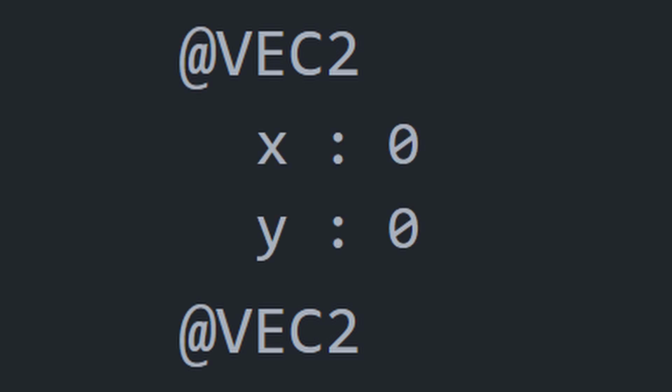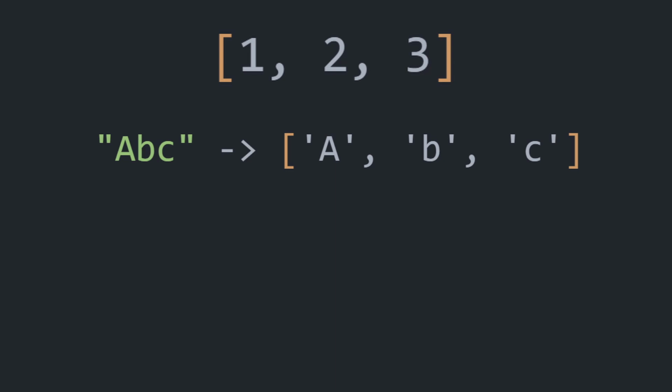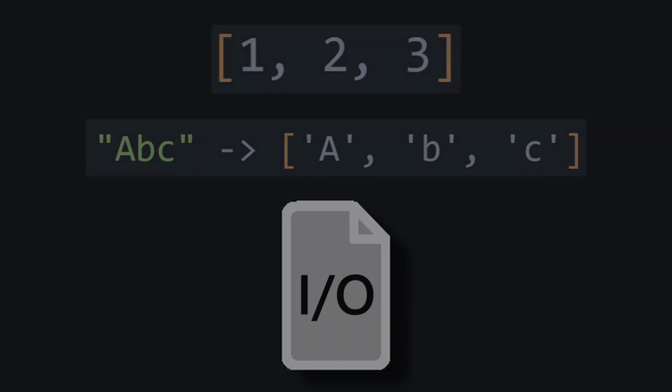You can even choose between a default and a custom constructor when creating a new object. Seeing how easy fitting user types into the type system was, I added lists, which are basically like Python lists, being an array of any type with a varying length. I also added a way to treat strings as an array of chars in order to make them a bit more useful, and also a simple file read and write API.